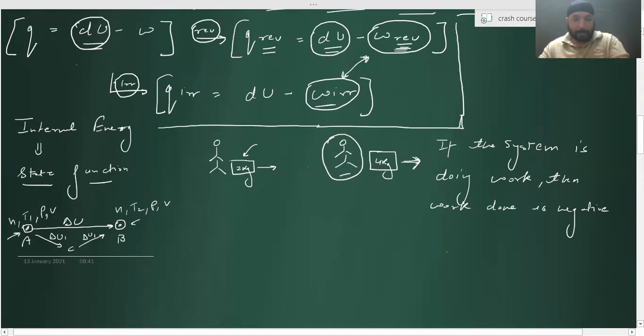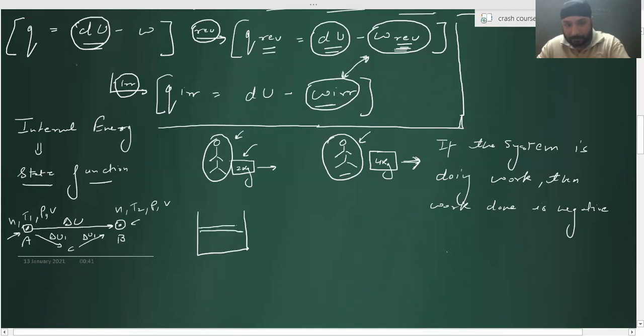Acha, now tell me. This student is doing more work, or student number one is doing more work? Student number two. Very good. So suppose I have an object which is massless, will any work be done? No. Very good. Now understand one thing. The same case comes for gas.